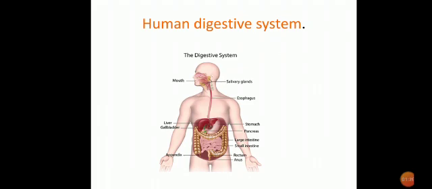Here you can observe parts of our digestive system. Mouth assisted with salivary glands, a long tube-like structure, that is the esophagus, leads to stomach. From the stomach, the small intestine arises. From the small intestine, large intestine, that leads to rectum and anus. Here you can observe liver is a gland, secretes its secretion to the small intestine through gallbladder, and pancreas also secretes its secretion to the small intestine.